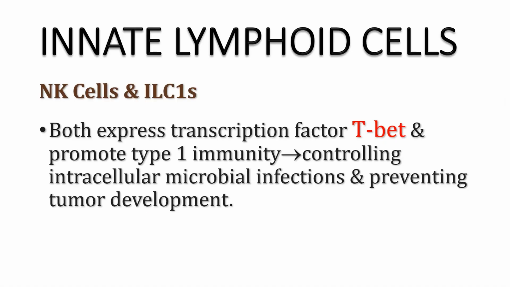So again, for group 1, which includes natural killer cells and innate lymphoid cells type 1, they both need the transcription factor T-bet. They express it too. They promote type 1 immunity, which is critical for controlling intracellular microbial infections and stopping tumor development.